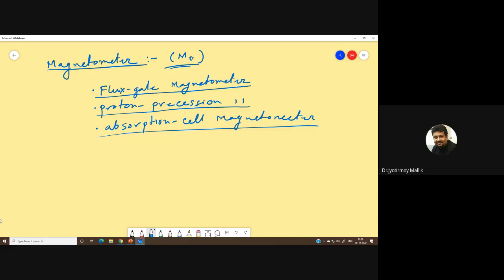Okay. Now, if we compare a gravity survey with a magnetic survey, for a gravity survey, you remember what our main aim was? Our main aim was to find gravity anomalies, right?